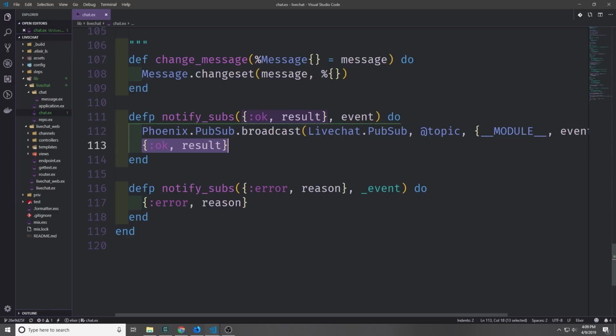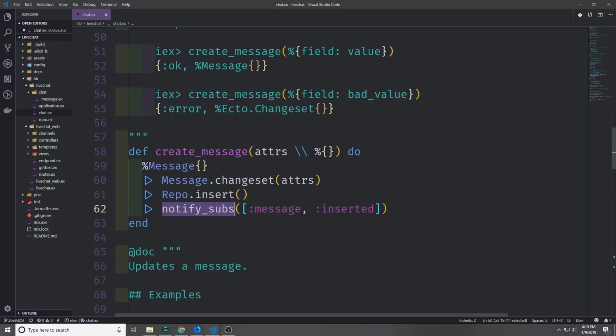The second version of this function will pattern match on a tuple of :error and reason. And for this function, we're not going to need the event, and we'll just return that tuple of :error and reason from the function. Now we can go ahead and modify some of the existing functions in here. So let's modify the create_message function. This takes a message map, then it takes the attributes which are being passed into it, puts it into that empty message map, and then inserts it into our database.